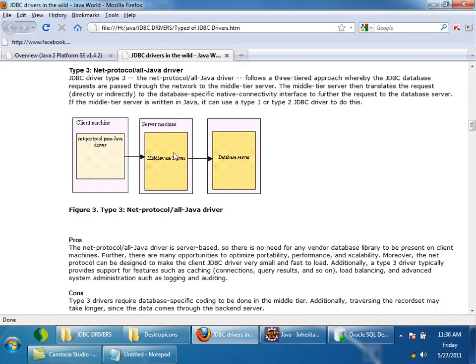Your client will always talk to the intermediate server, and this server will talk to the database server. The advantage is, on your client machine there is no need of the vendor library, and you need not install the database client. But the disadvantage is you require a separate middleware server. So we are not using type 3 drivers even now.